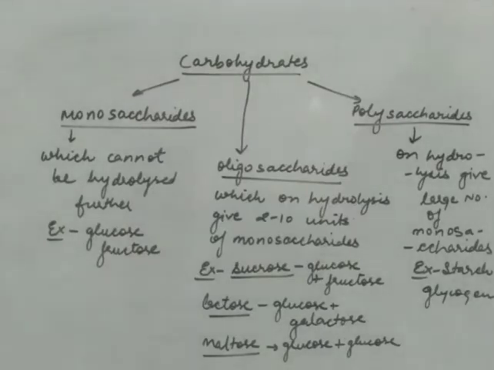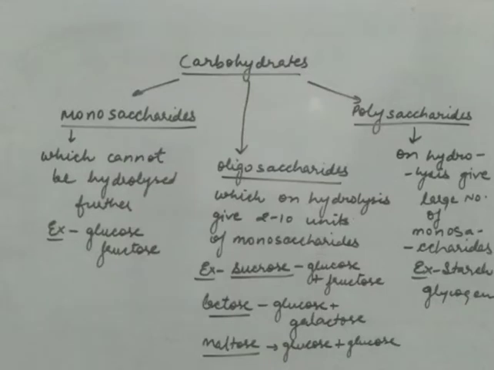Mono means one, saccharide means unit. For example, glucose and fructose. The formula of glucose is C6H12O6, and when you dissolve glucose in water, its formula remains the same, C6H12O6.